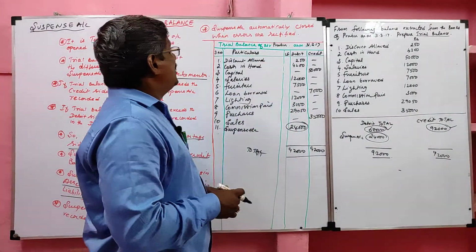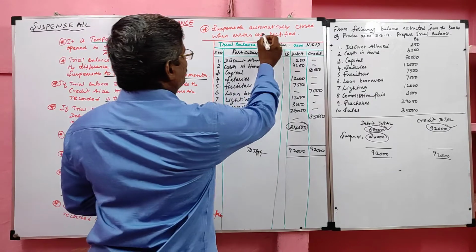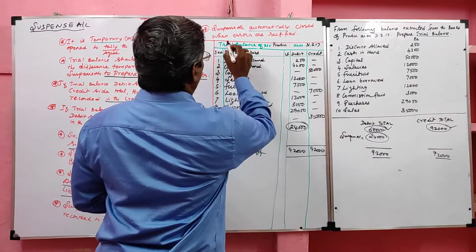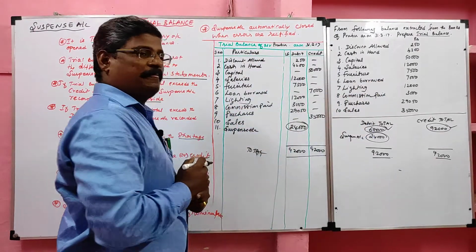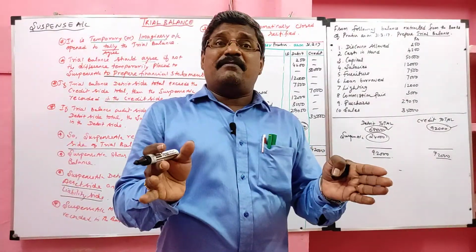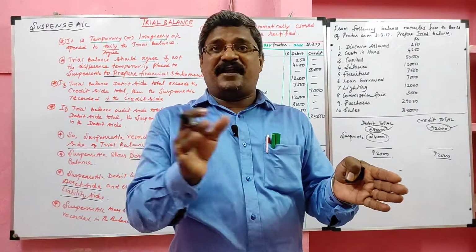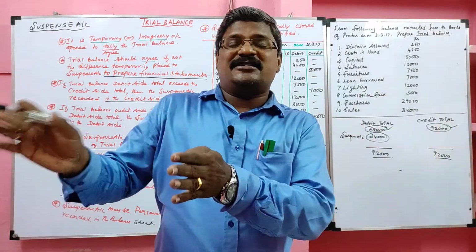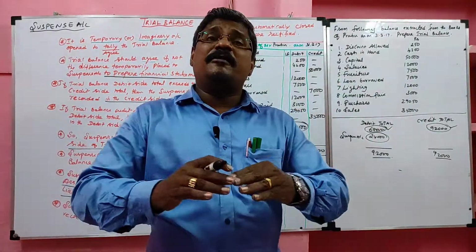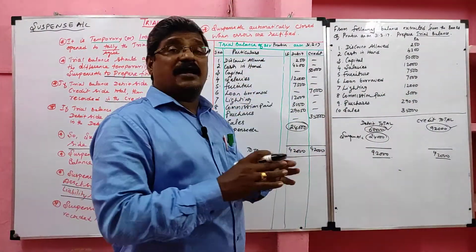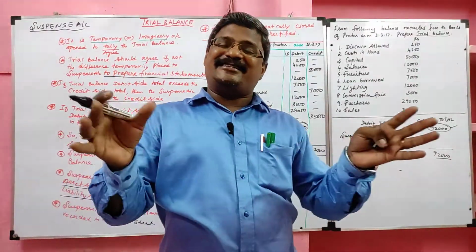Then last point, suspense account is automatically closed when errors are rectified. If trial balance is not agreed, the difference is temporarily placed in the suspense account. When will it be closed? After errors are located and rectified.